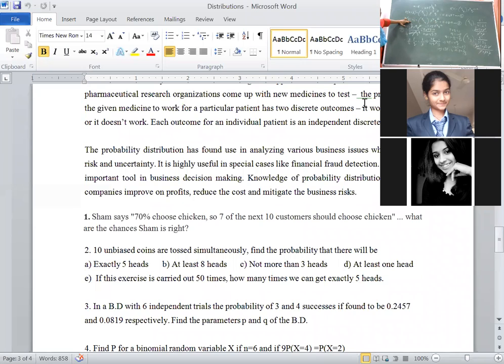Similarly, x is equal to 4 successes they have given. Substitute in the formula, then that is equated to the corresponding probability, that is 0.0819. Okay, equation 2 upon equation 1 we have to do. For that purpose we have to calculate 6c4 as well as 6c3. I hope right now you are habituated with how to calculate 6c3 and 6c4. 6c4 value we are getting as 15. 6c3 value we got is 20.